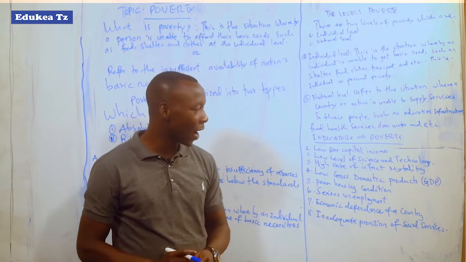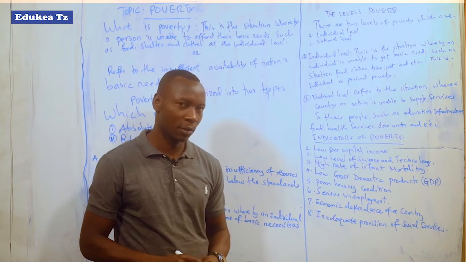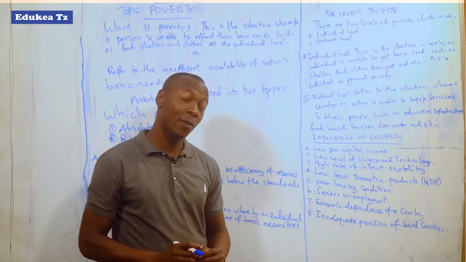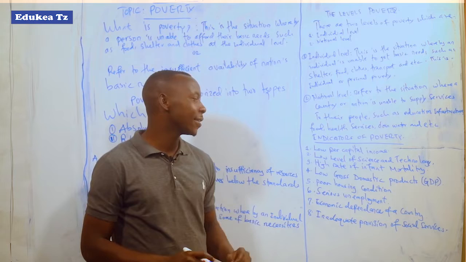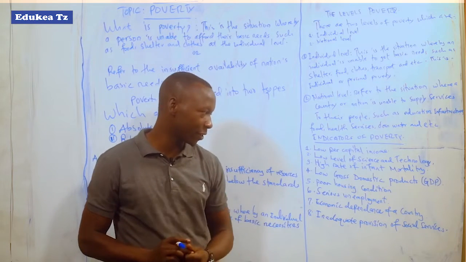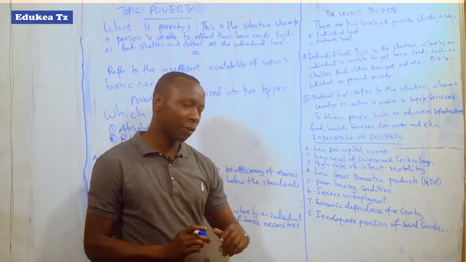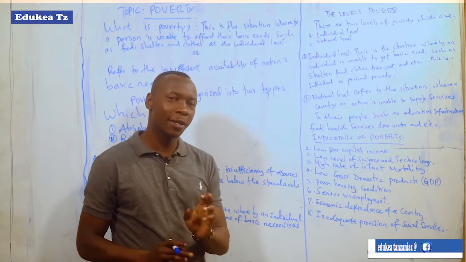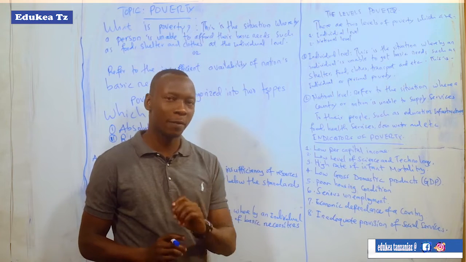The third point is the high rate of infant mortality. In most developing nations, there is a high rate of infant mortality. Infant mortality means that a large number of children pass away or die at the age of 0 to 5 years.